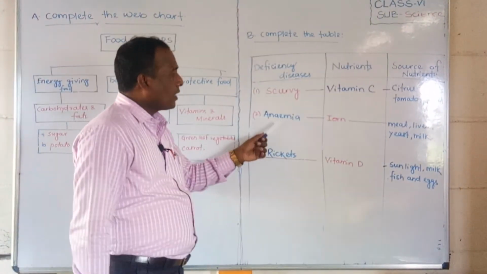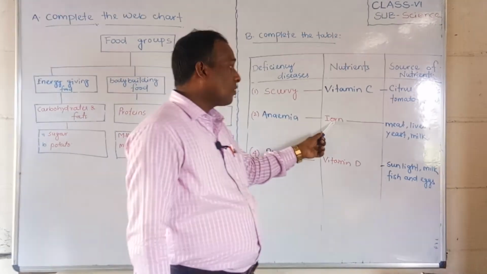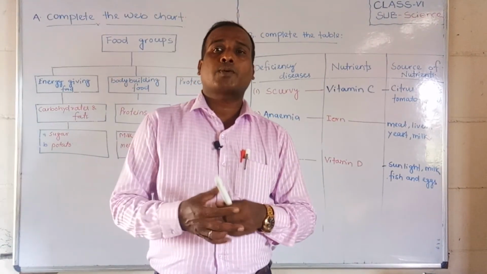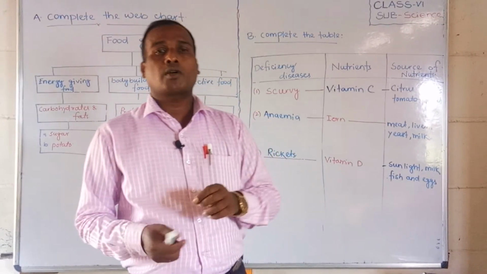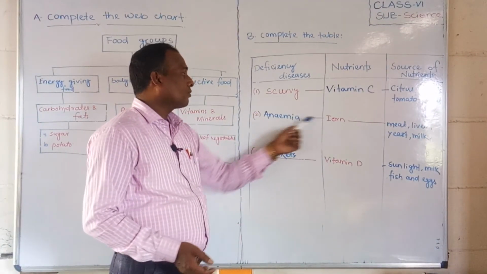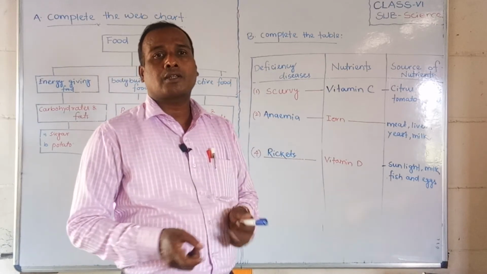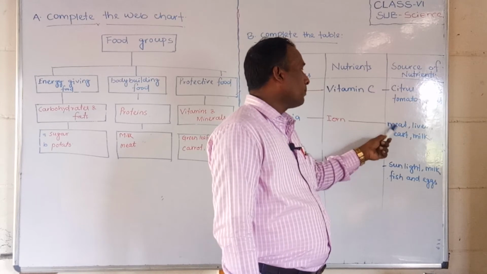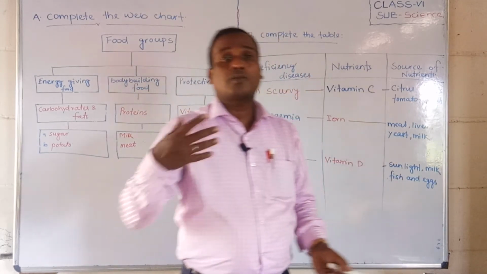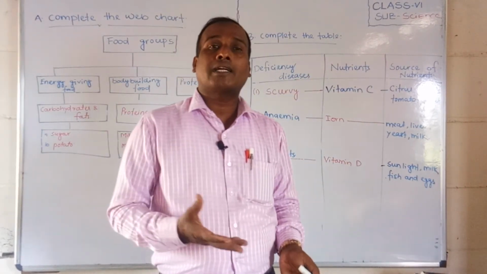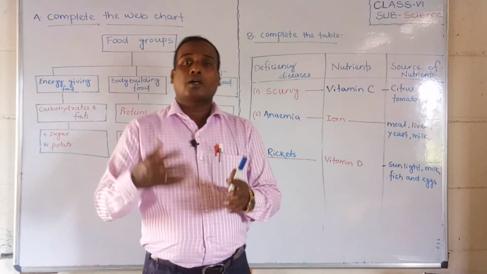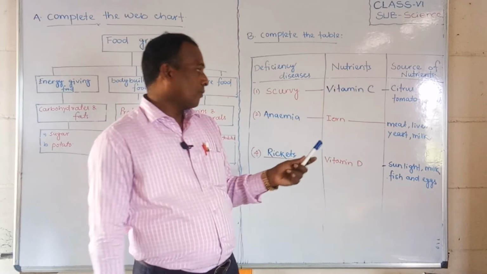Okay, next anemia. Anemia is the deficiency of iron. Iron helps in creating hemoglobin and red blood cells. So due to the lack of iron, we will face a disease called anemia. And where will you get iron? Meat, liver, yeast and milk. If you take eggs, then you will get plenty of iron, which helps in making blood, the red blood corpuscles.